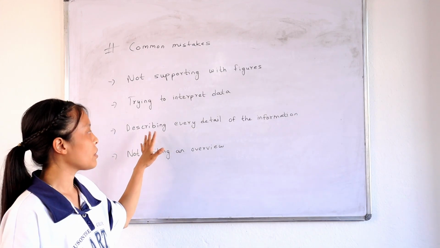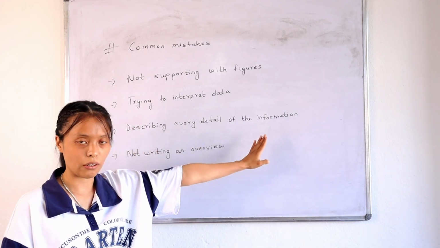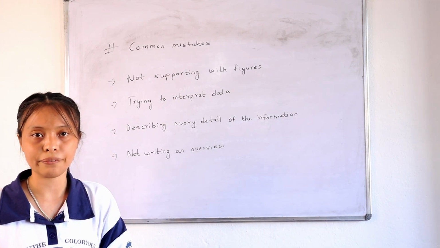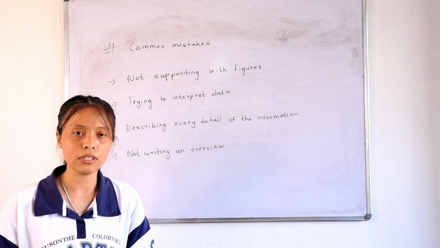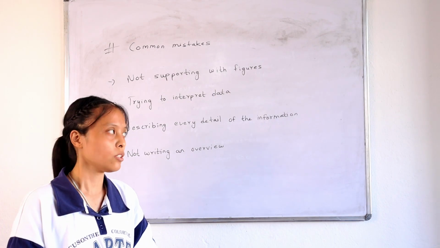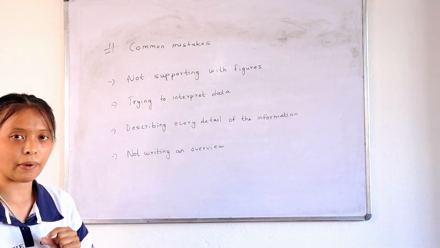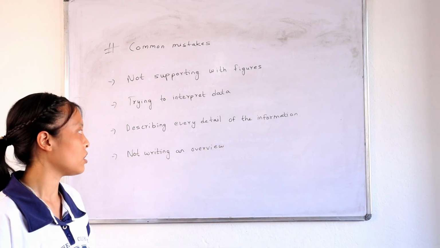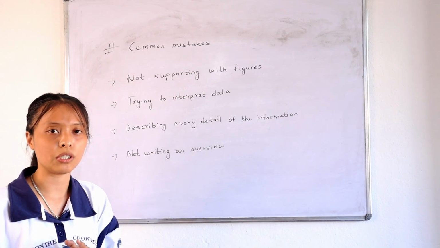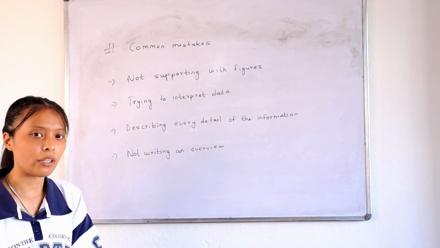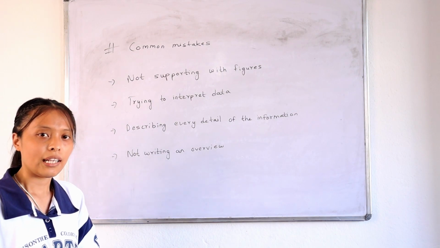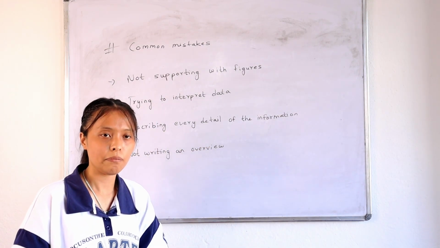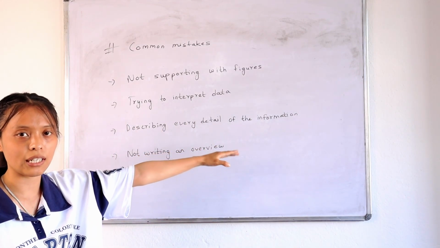So remember that you don't need to describe every detail of the information. You can skip some of the minor details and just mention the key features, and the question clearly mentions to select and report the main features. So you can exclude some of the minor details, and that's okay. It does not affect your band score just by skipping some of the information which is not so important. So do not describe every detail of the information. Select the important and key features and just explain them. That's it. You don't need to go through every detail.